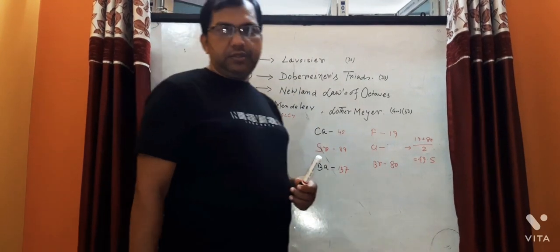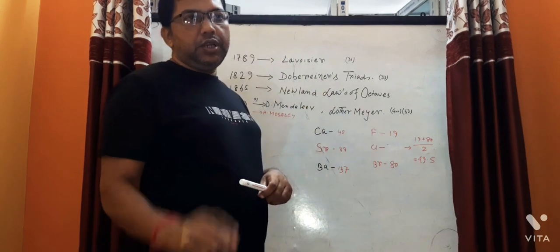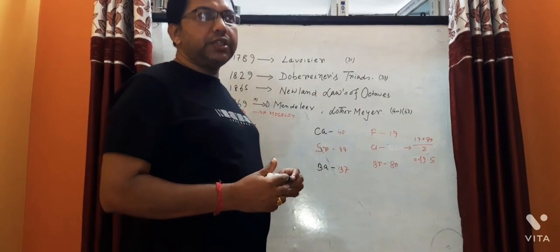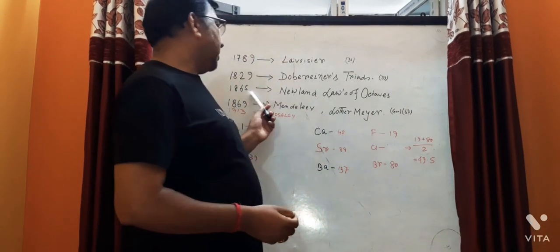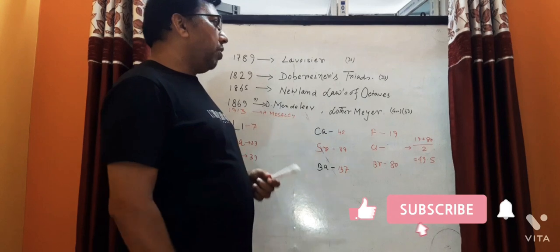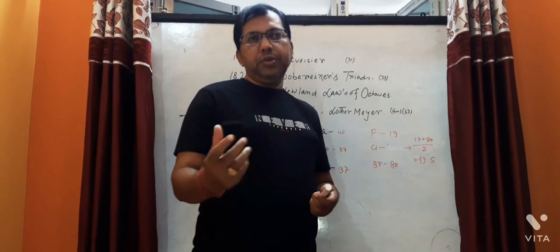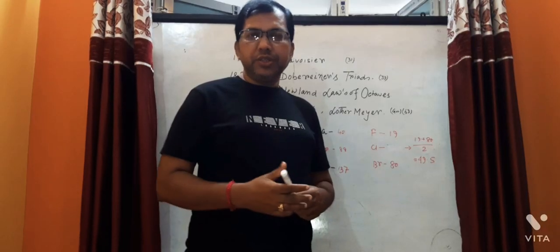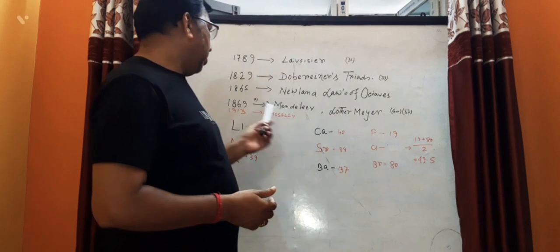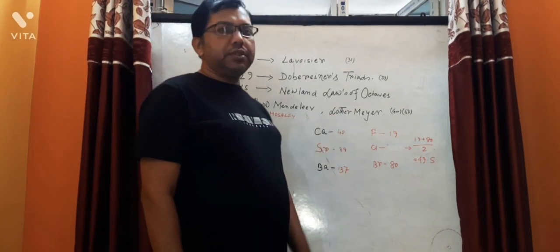Next, 1829, Dobereiner. He mentioned groups of three elements, which are known as triads. I will describe them later. Then came 1865, Newlands' law of octaves. At that moment, 63 elements were already discovered. Then came 1869, Dmitri Mendeleev and Lothar Meyer.